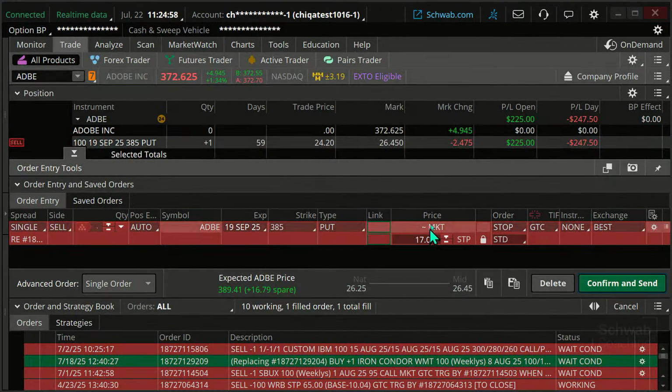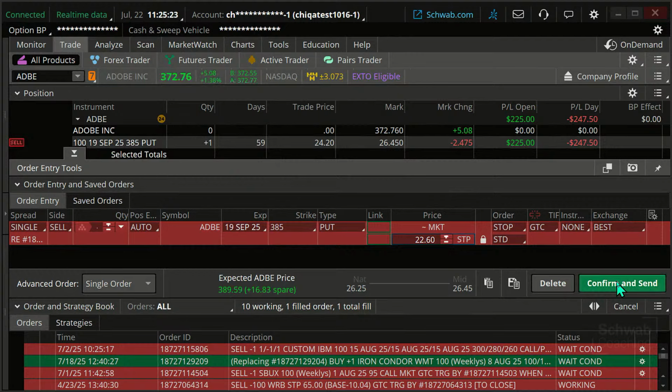It means it's going to cancel the existing $17 order, and it's going to replace it with this new one, which we said was going to be $22.60. This is in the effort of trying to save us some money in case it goes against us. Does this guarantee we're going to get out at $22.60? It doesn't, but hopefully it helps.